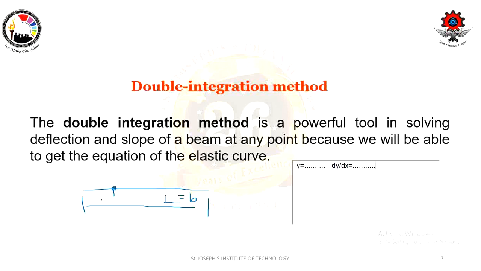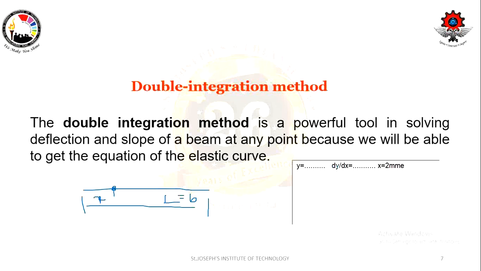Let us assume x is equal to 2 mm, and we find the deflection and slope at x is equal to 2 mm. Substituting the value of x in these two equations gives you directly the value of slope and deflection. It is as simple as that.